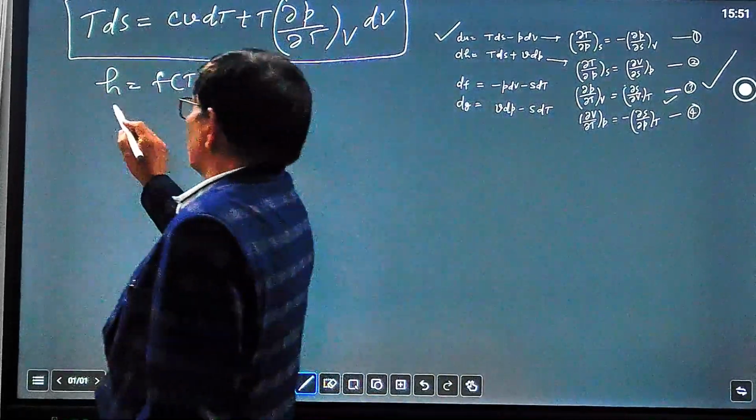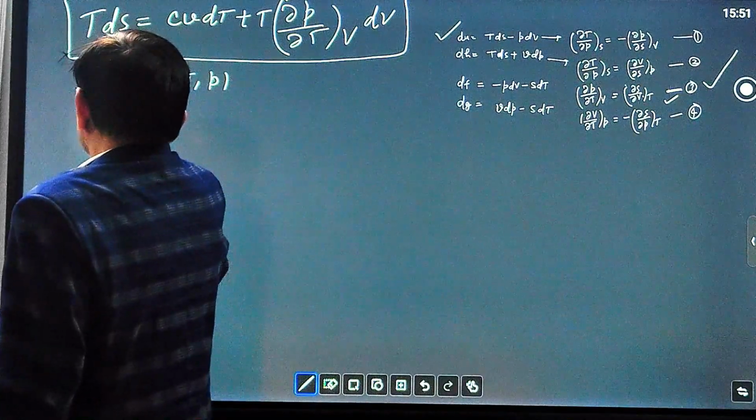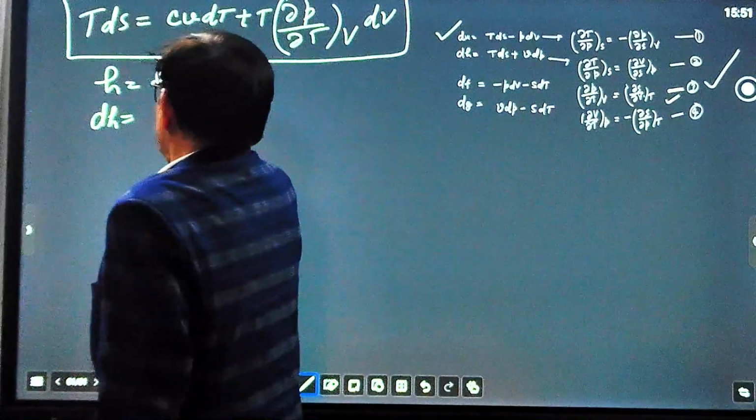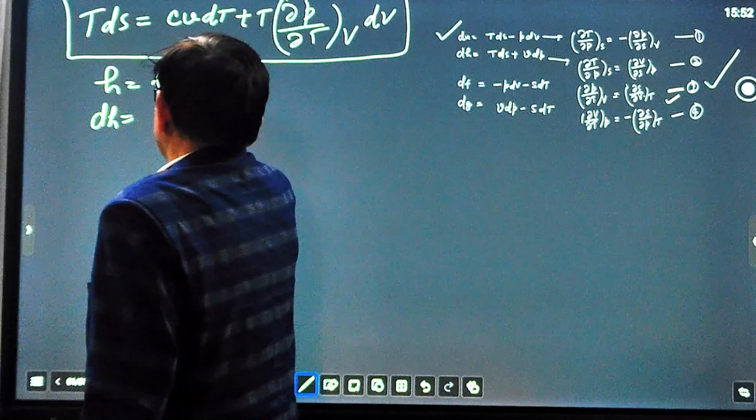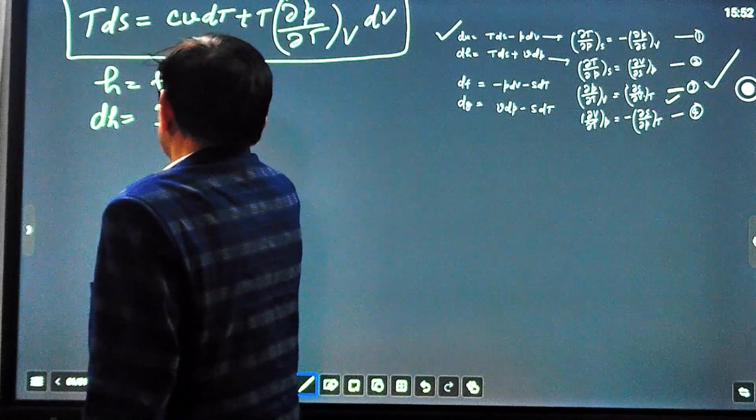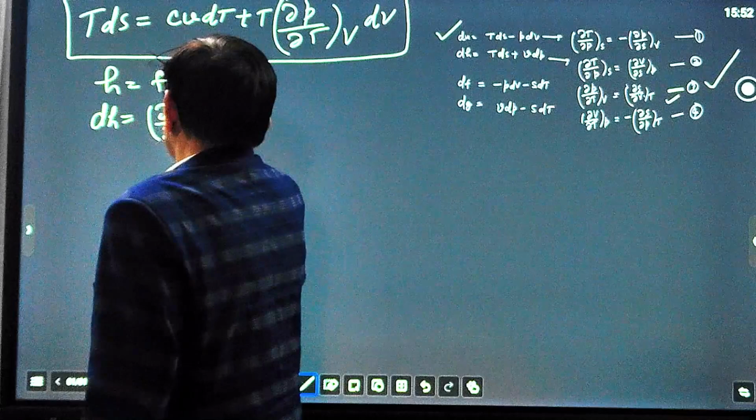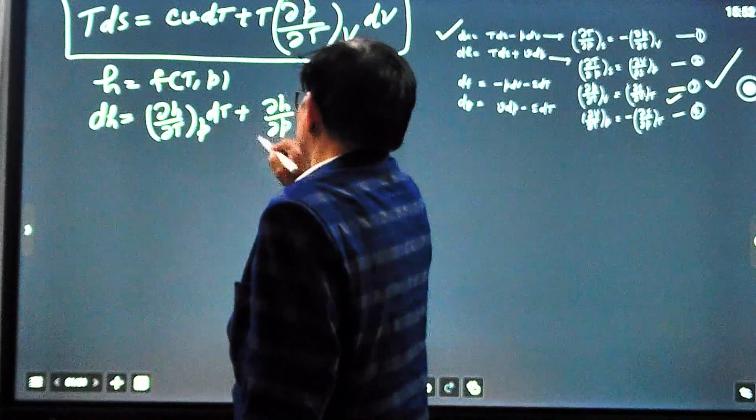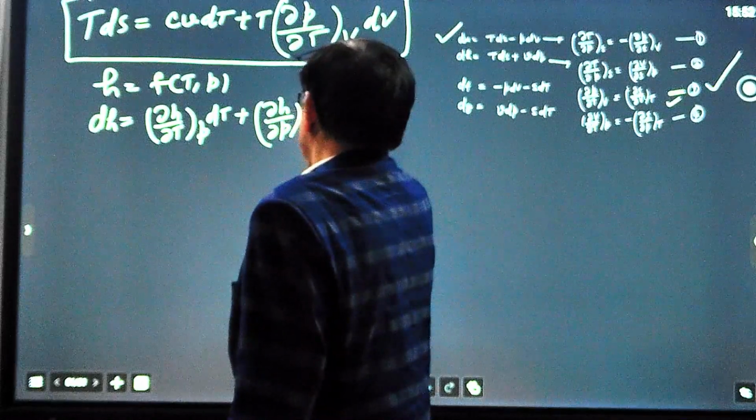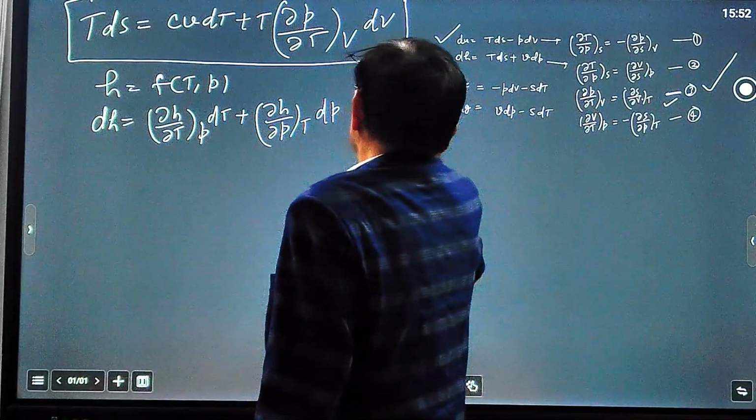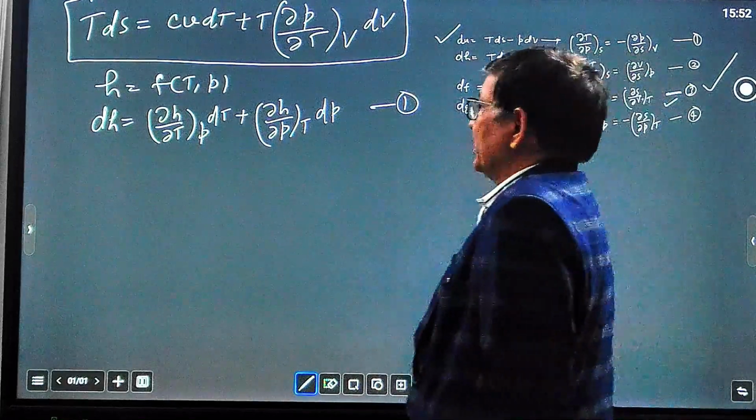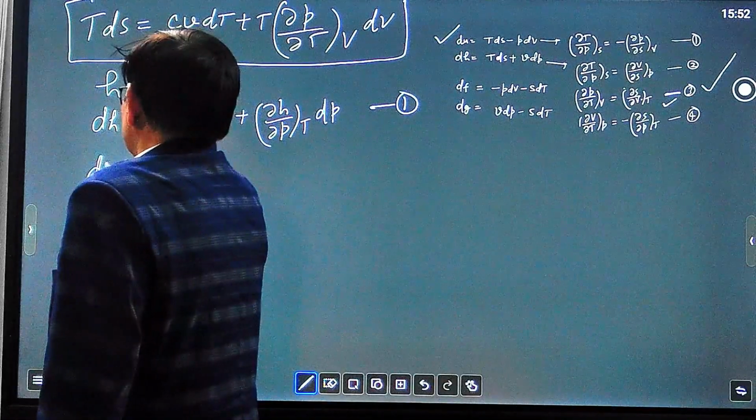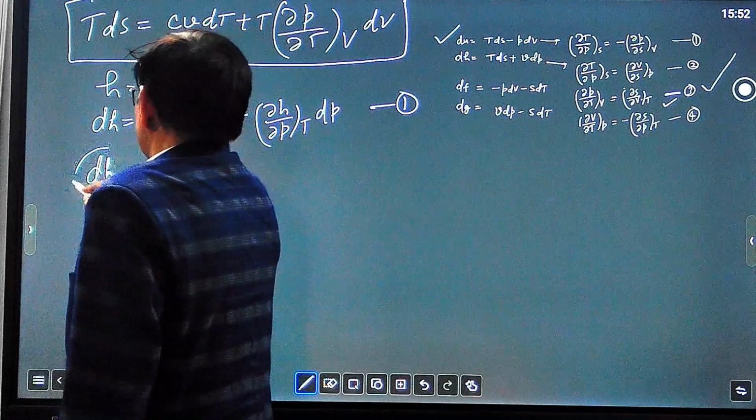So differentiating, dH equal to, in partial form, del H over del T at constant P dT plus del H over del P at constant T dP. This is again equation number 1, and we know that we can write dH in this form.